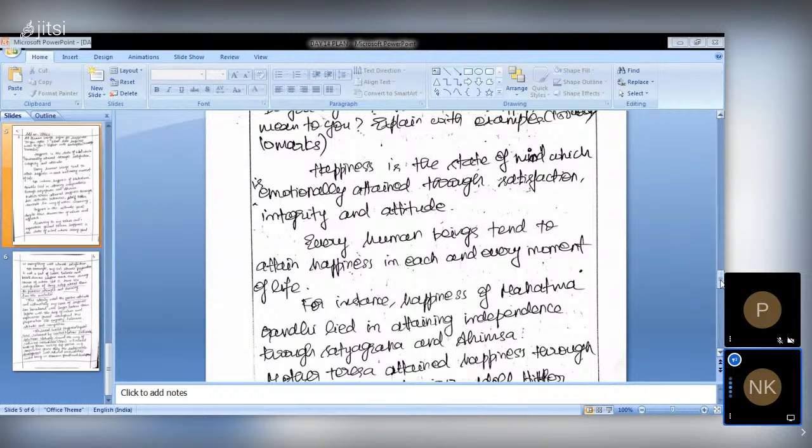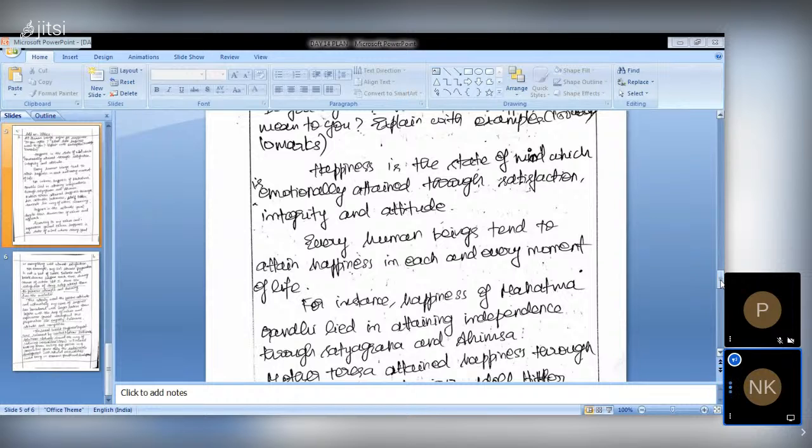For example, if you are a civil service aspirant with a plan for today and you complete it, or even if you complete only 60 to 70 percent of it, that itself will give you satisfaction: "Oh yes, I have reached something better than yesterday." So that is a state of mind which is emotionally attained through satisfaction, and integrity and attitude. Happiness lies in the attitude only, in how we see. And integrity is nothing but how we share our happiness with others, whether it is affecting others or not.